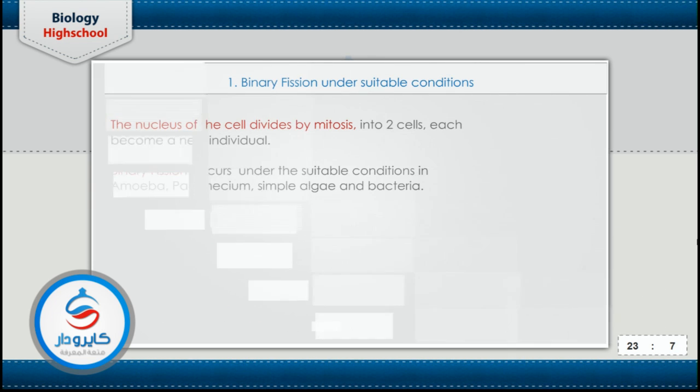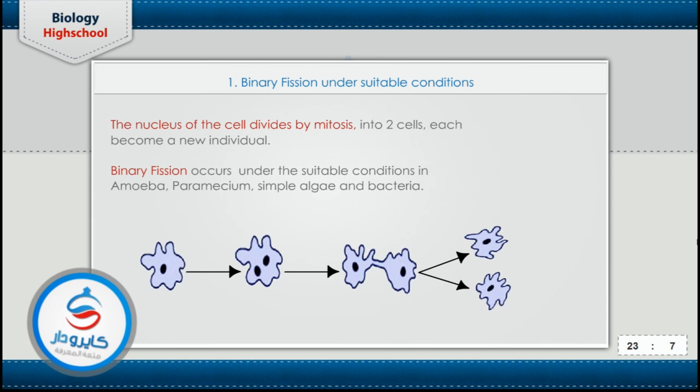What about the first kind of asexual reproduction? It's the binary fission. The nucleus of the amoeba is divided into two nuclei. Each nucleus surrounds itself with a little amount of cytoplasm and the plasma membrane, so the mother cell can grow after that. The nucleus divided into two nuclei, each surrounds itself with the cytoplasm and the plasma membrane, and that produces two cells, each similar to the other and also similar to the mother cell.